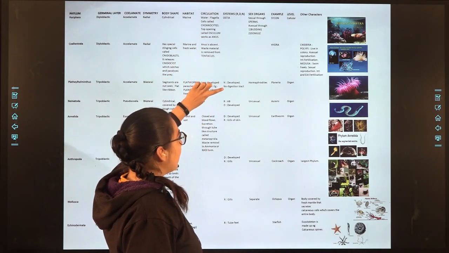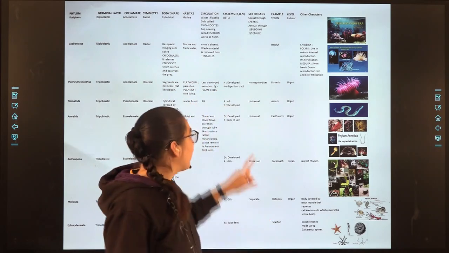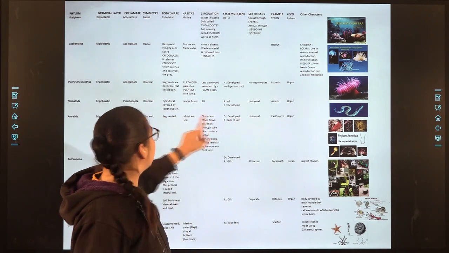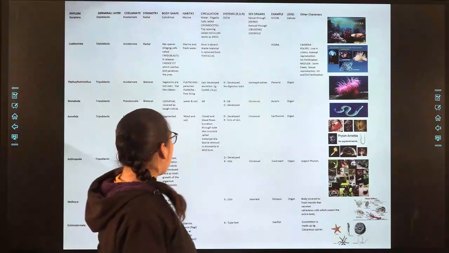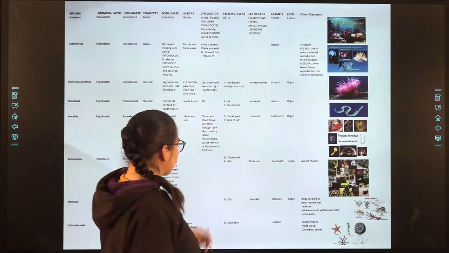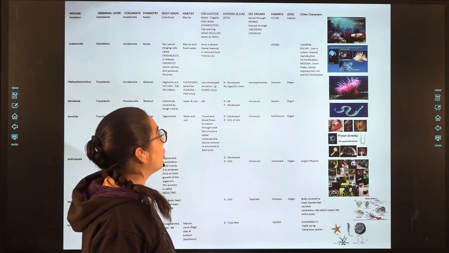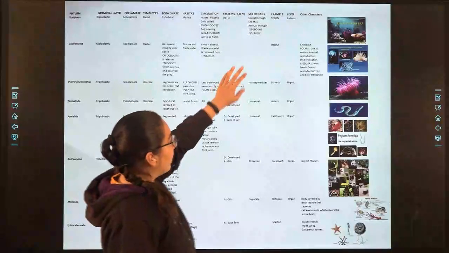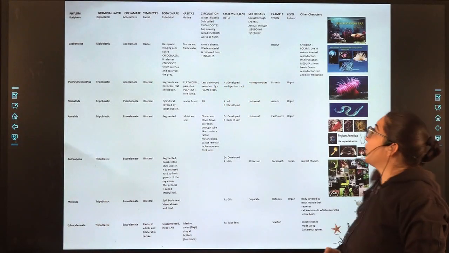Nervous system is developed, no digestive tract. Respiratory system absent, digestive system developed. Digestive system is developed and respiration is through gills. In the Annelida and Arthropoda, the digestive system is developed and respiration is through gills. Mollusca, respiration through gills, and here the respiration through tube feet. Six organs are done. Coming to the last part, that is other characteristics, and it is given only in few.